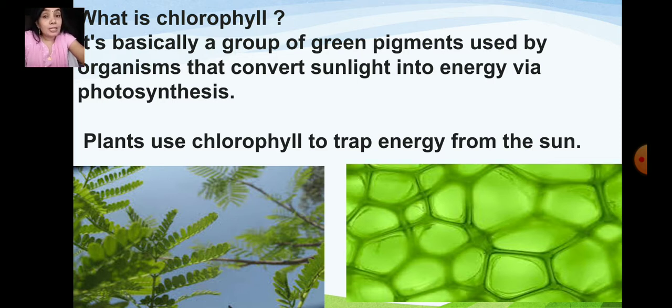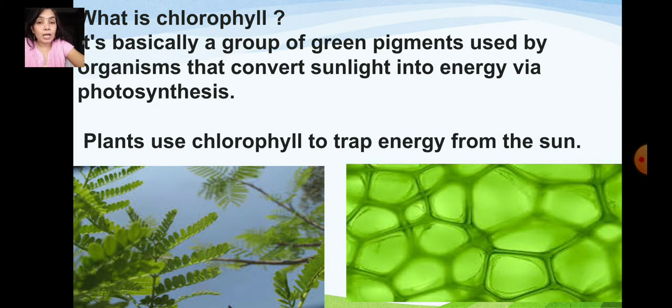But do you know why the leaves are green? Yes, the leaves have a substance called chlorophyll. So that makes the leaves green in color.